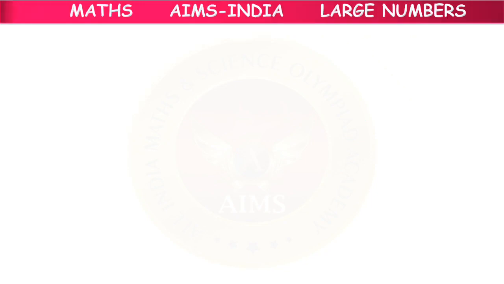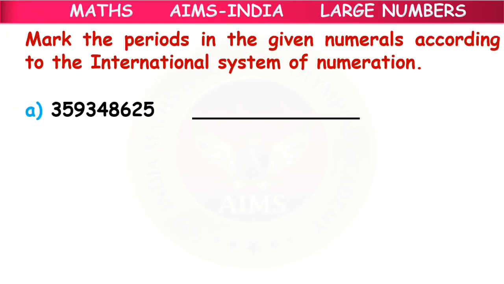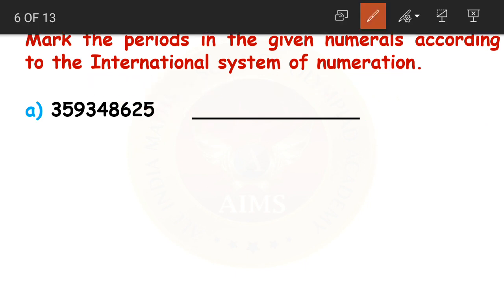How do we write the numbers in both Indian and international charts? And how do we read the numbers in both Indian and international systems of numeration? Let us mark the periods in the given numerals according to which system? According to the international system. Again, international system is easier because how do we mark the periods?